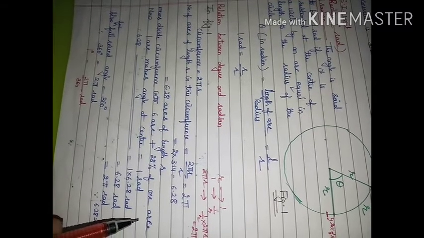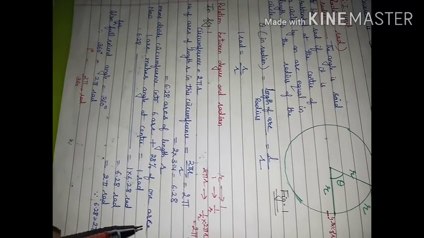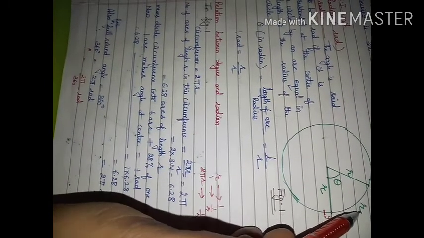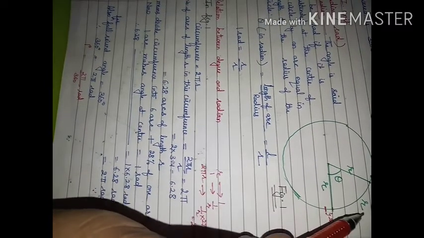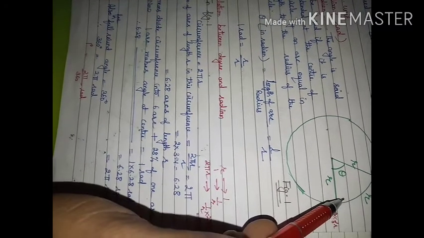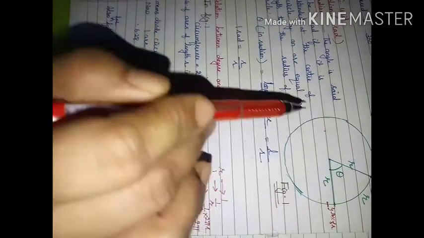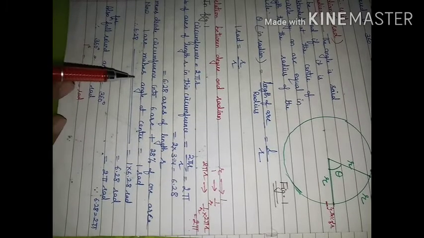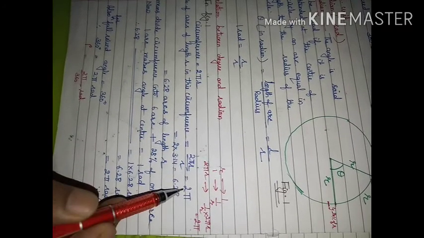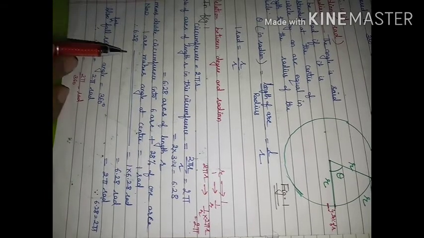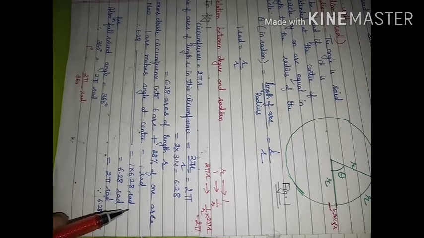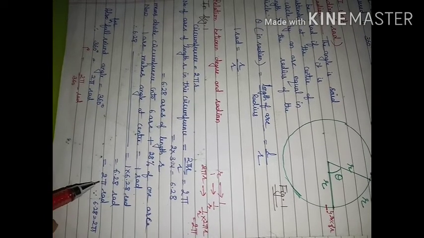Now let us consider how much is the angle subtended by this complete circumference. If one arc of length r is subtending an angle theta, its value is going to be 1 radian. So one arc makes an angle at the center of 1 radian. How many arcs do we have in the circumference? 6.28. So 6.28 arcs will make how much angle? This will be 1 multiplied by 6.28 radian. That will again come out to be 2 pi radian.